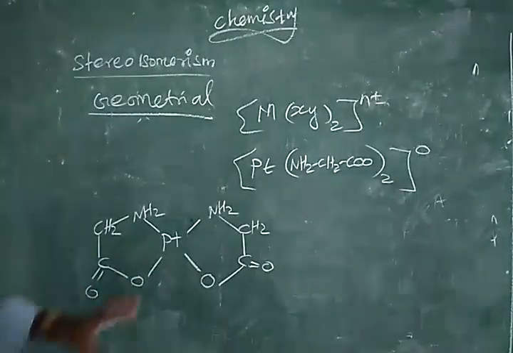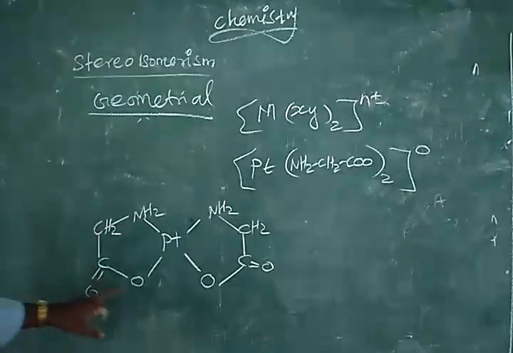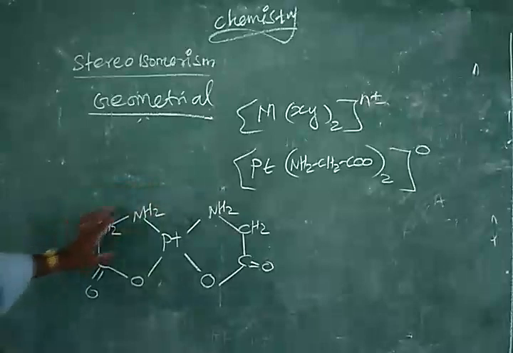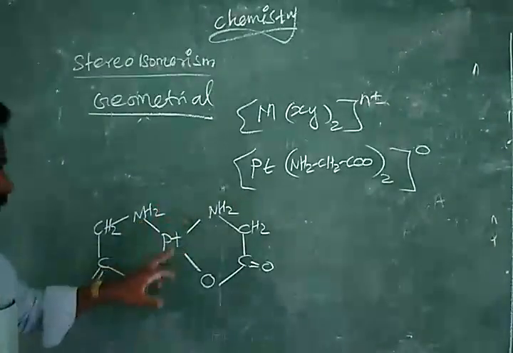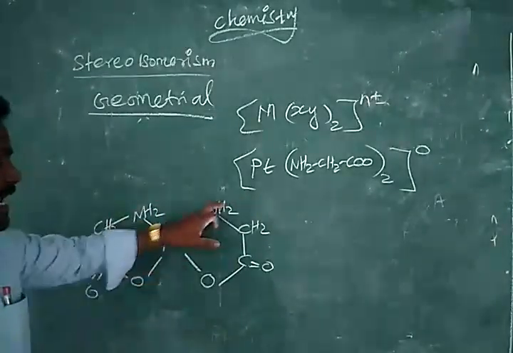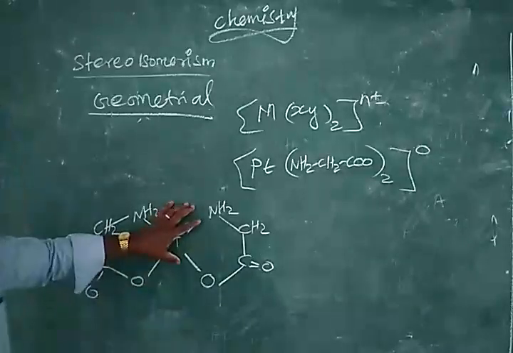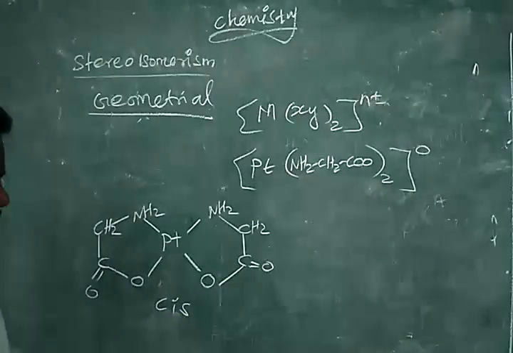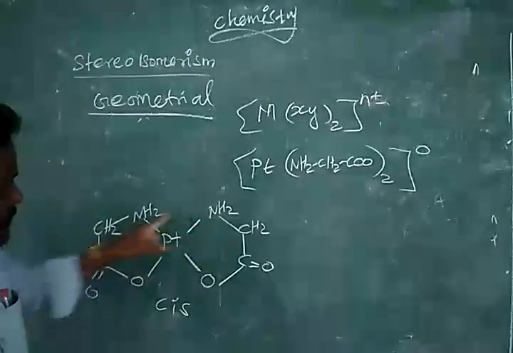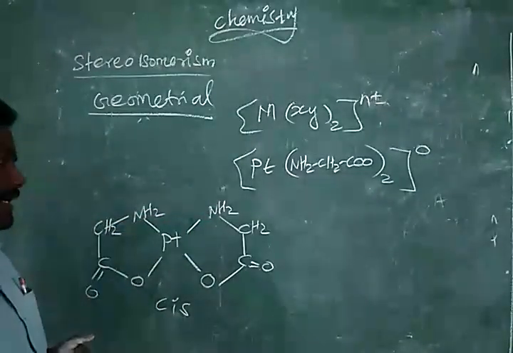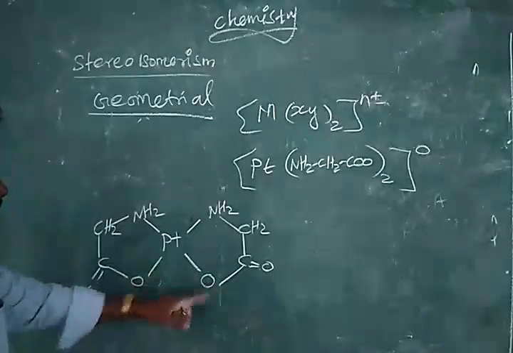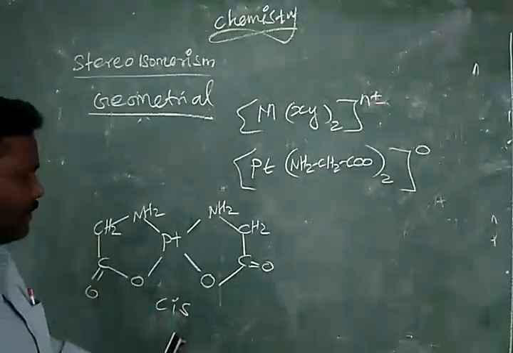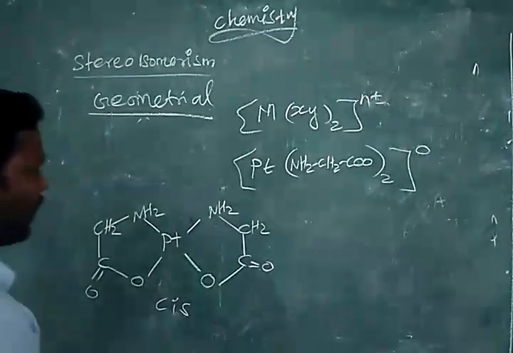See carefully, NH2, CH2, COO, NH2, CH2, COO. So the similar groups are bonded with platinum in the same direction. Now we can say this is cis isomer because platinum has NH2 attachment on the same side, and another side having oxygen attachment. So due to this reason, we can say this is cis form.